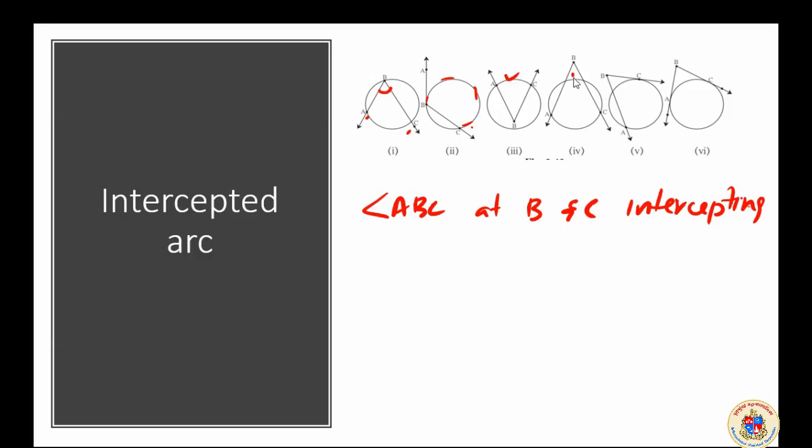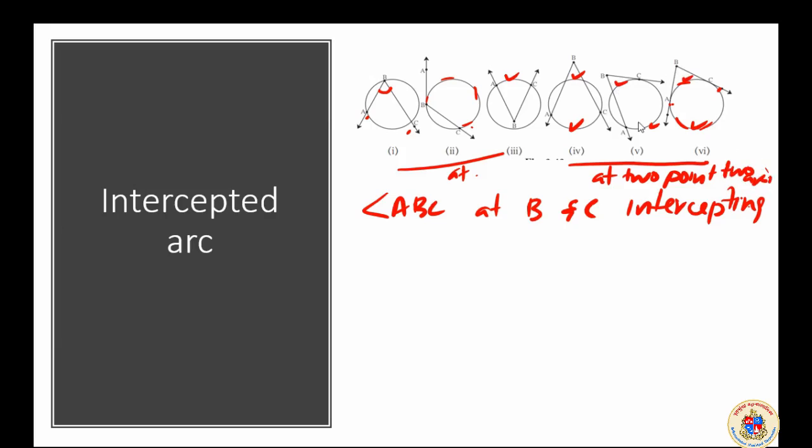Here the angle is intercepting the arc at two places. One here, one here. Here is an arc, here is another. These are two pieces of arc, from here to here this way, and here to here this way. The peculiarity is that in these cases it intersects at two points, in the sense that two different sections and two arcs are formed.